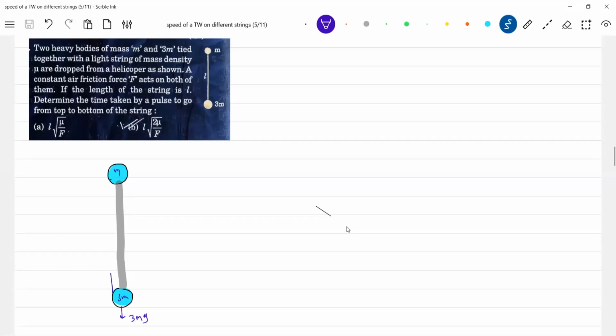So a constant air friction force. Then there'll be tension. T naught, you write, maybe. How the air friction should be like this, no? Okay, what we should calculate is the tension, that's all.